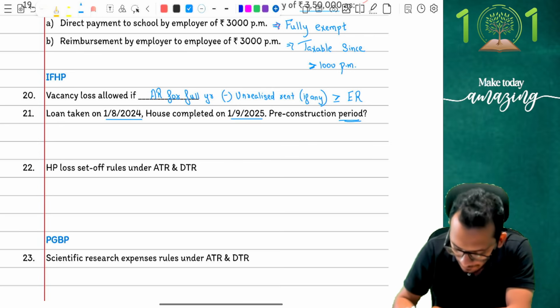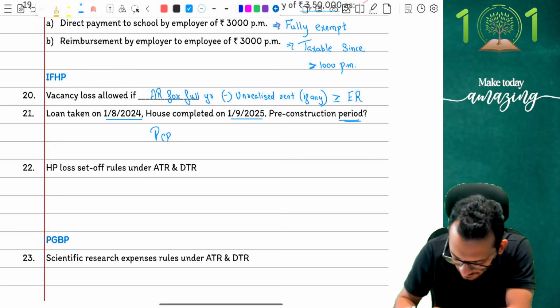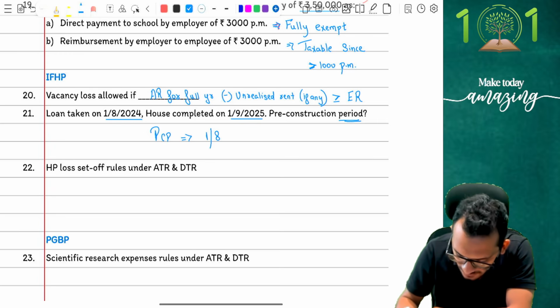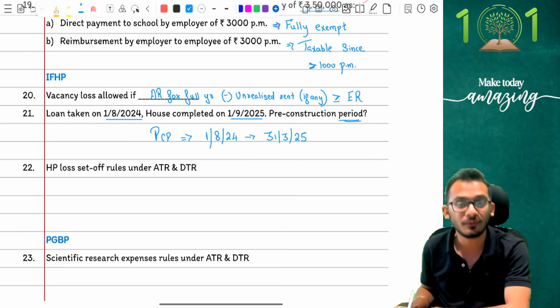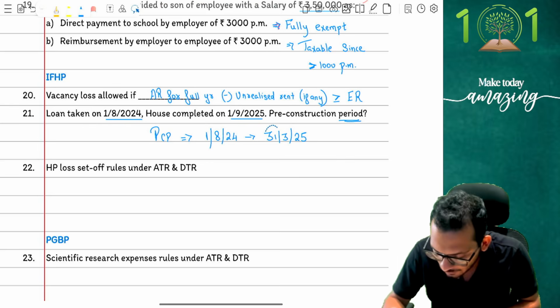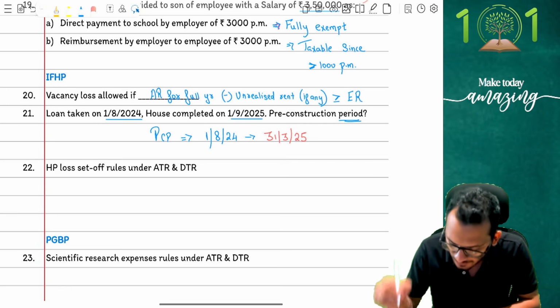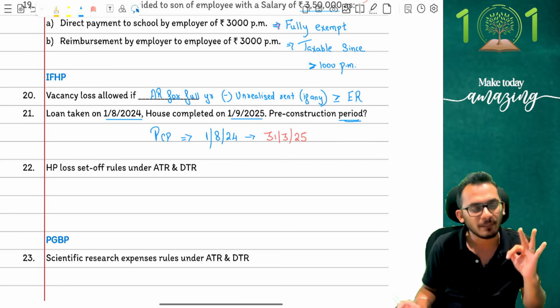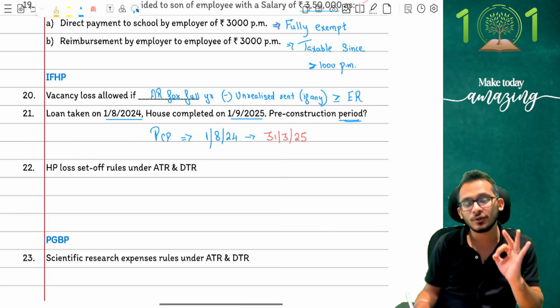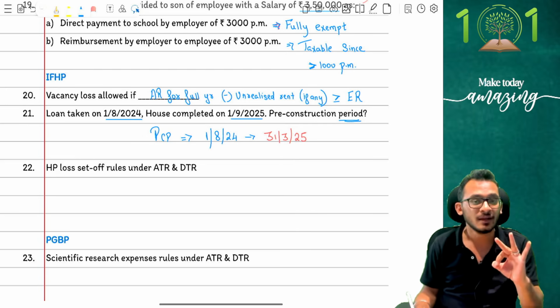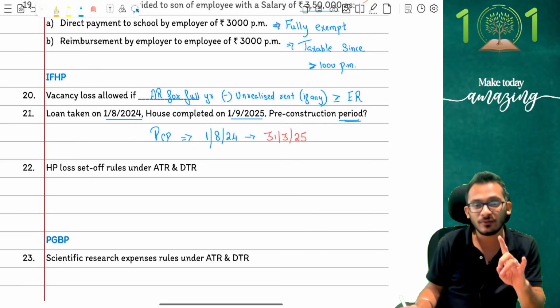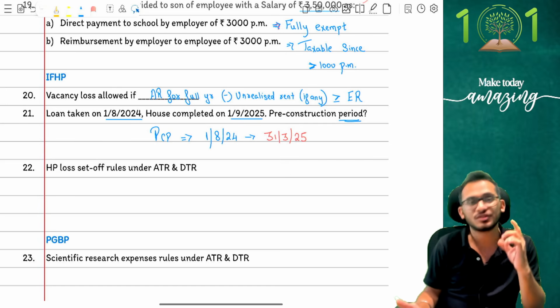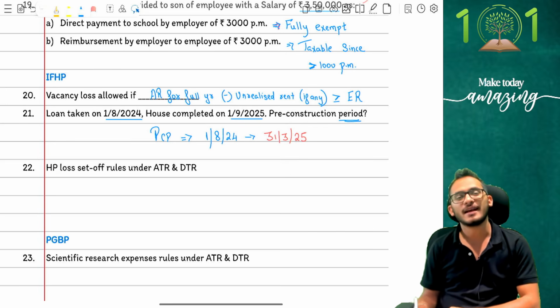And therefore, my pre-construction period in this conversation is going to be my start of the loan, which is 1st August 24, till what we call 31st March of 25. It is not going to be until 1st September, people. It is going to be until 31st March because that is the year prior to the year in which the house is completed. Pre-construction period has a very simple rule. You cannot take the construction completion year. You have to take the year prior to the completion year, and therefore pre-construction period is until 31st March 2025. That's what the calculation is.